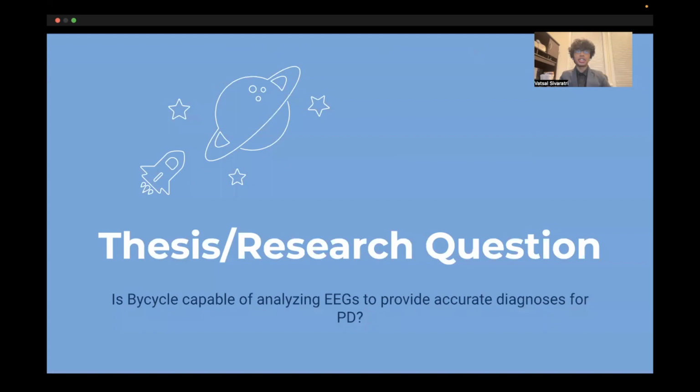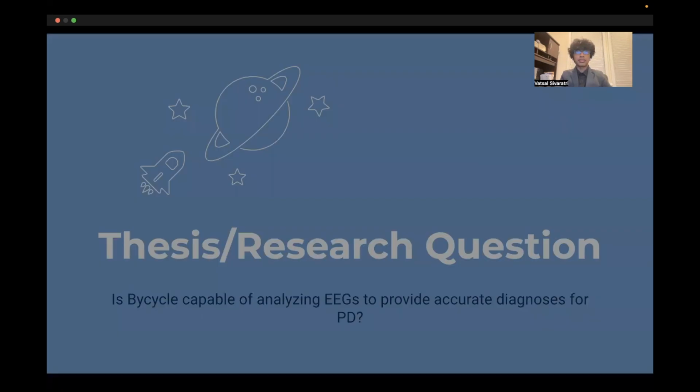The thesis of this project was to verify the applicability of this new algorithm for EEGs in PD. Can we rely on Bycycle to understand and hopefully prognose this disease, ultimately improving the lives of millions around the world? Through my project, I wish to determine exactly this.